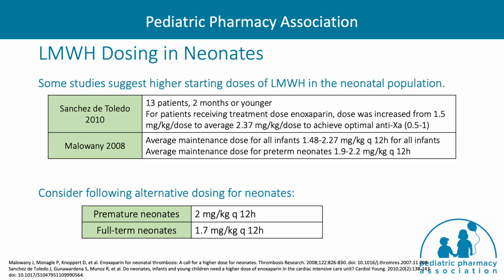Based off of these studies, alternative dosing of low molecular weight heparins have been considered for neonates, with a higher starting dose of 2 mg per kilo per dose for premature neonates and 1.7 mg per kilo per dose for full-term neonates.